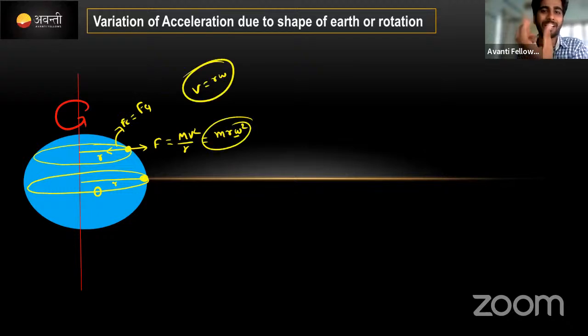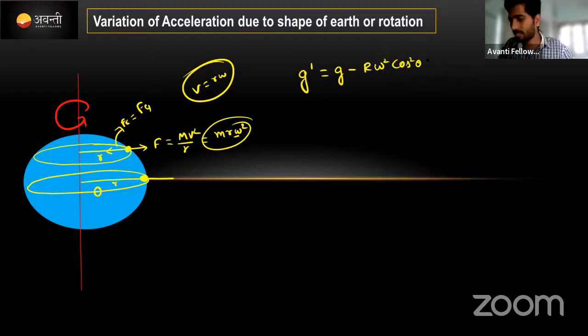Due to the rotation of a particle, the value of g will change here. How it will change, I'm not going to derive the whole thing, I will tell you how it varies. Final equation: g dash is equal to g minus r omega square cos square theta, at the exact point due to the rotation. Here the force acts like this, right, no problem. Let me check once, right, correct.